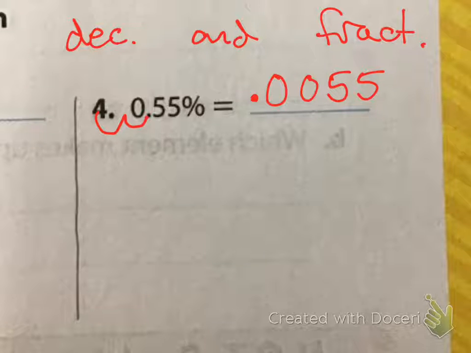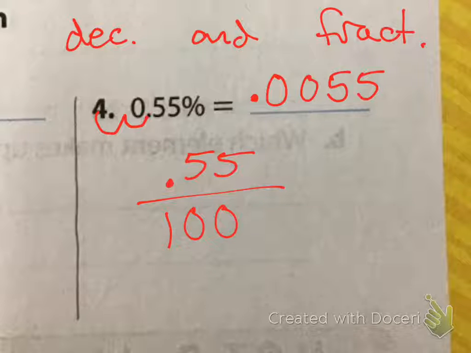Now, to make it as a fraction, remember, the easiest way is to use our percentage. So we write 0.55 over, and what do we put it over? 100, because percents, no matter what, are always over 100.